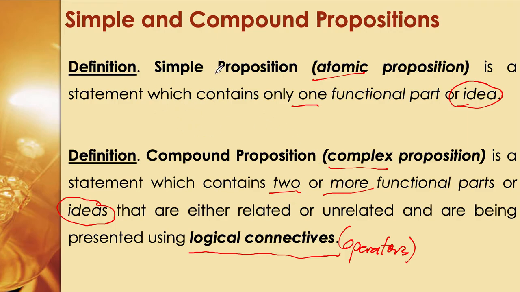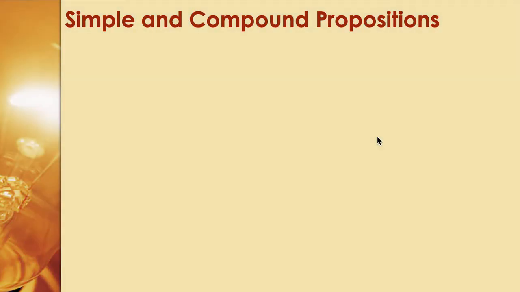So they are made up of parts or component propositions. Those component propositions are simple propositions, glued together by using logical connectives. That's why there are two or more, because they're composed of two simple propositions, three simple propositions, and so on. So let's have some examples here.